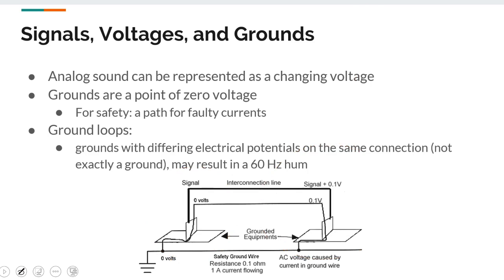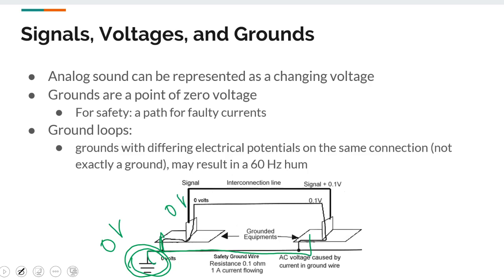If these are connected by a common ground wire, and this is the ground point, we will assume this is the 0 voltage point. Then that 0 voltage point will translate directly as a 0 voltage point to this device as well as a ground point.